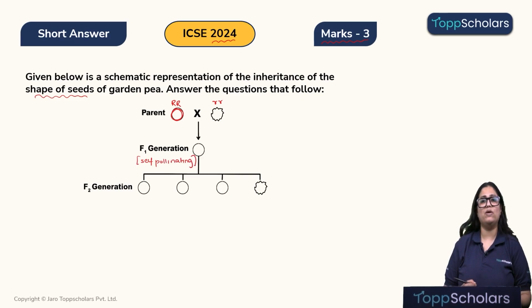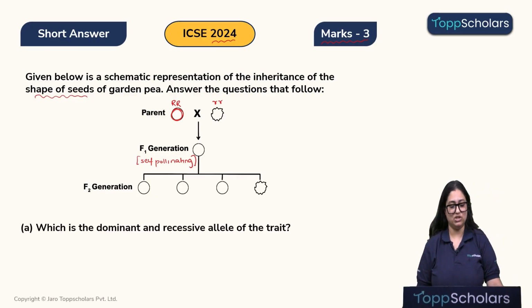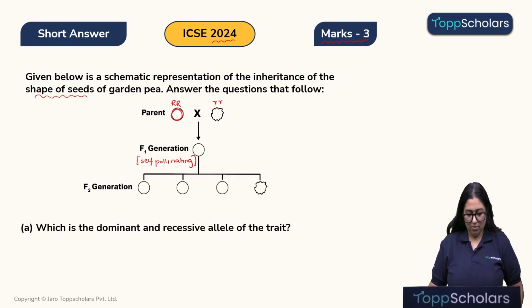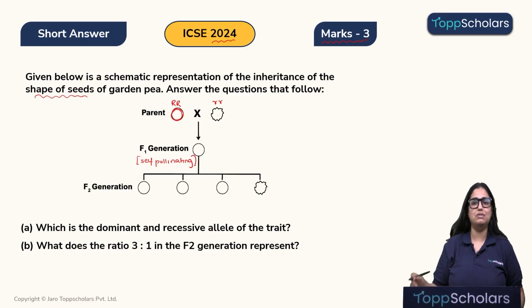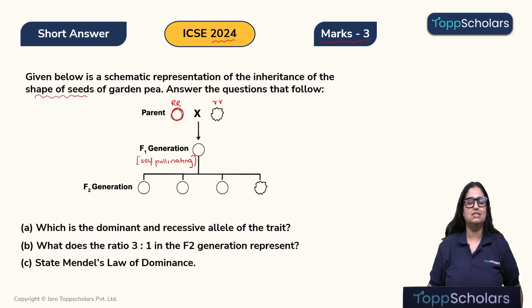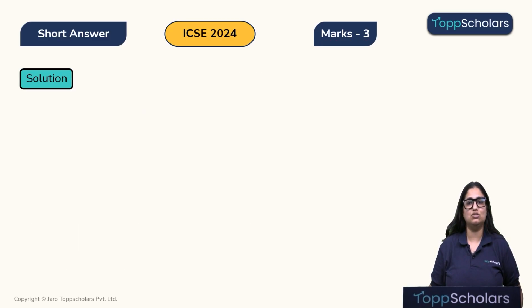So now let's look at the questions that we are supposed to answer. Question A is, which is the dominant and the recessive allele of the trait? Next, what does the ratio 3:1 in F2 generation represent? Third, state Mendel's law of dominance. Alright, let's answer these questions.